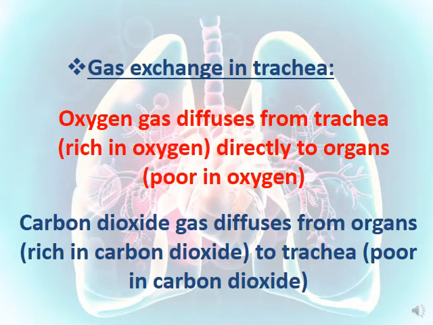The gas will exchange in the trachea. Oxygen gas will diffuse from where to where? From the trachea that's rich in oxygen directly to the different organs. Here we're talking about tracheal respiration, mainly in insects. So oxygen gas diffuses from the trachea that is rich in oxygen directly toward the organs that are poor in oxygen gas. Whereas carbon dioxide diffuses from organs that are rich in carbon dioxide to the trachea that's poor in carbon dioxide.